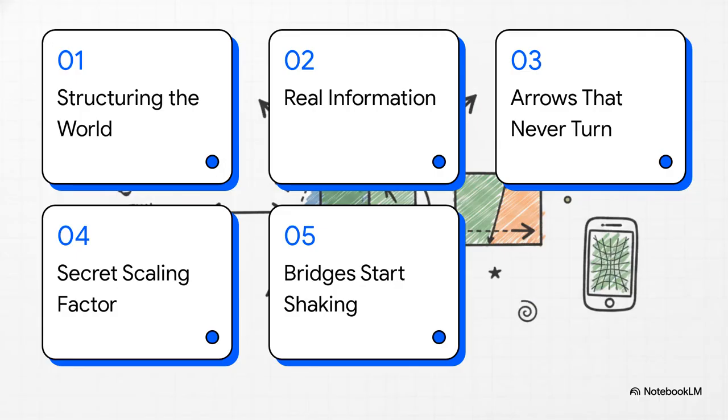To understand how that's possible, here is our agenda. 1. Structuring the messy world. 2. Finding the real information. 3. Arrows that never turn. 4. The secret scaling factor. And 5. When bridges start shaking.